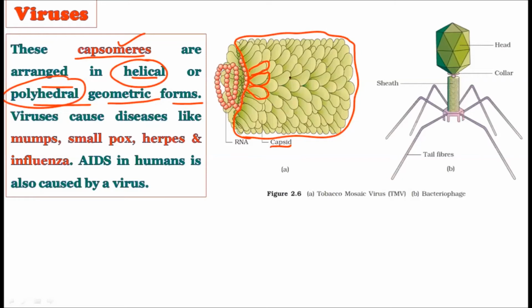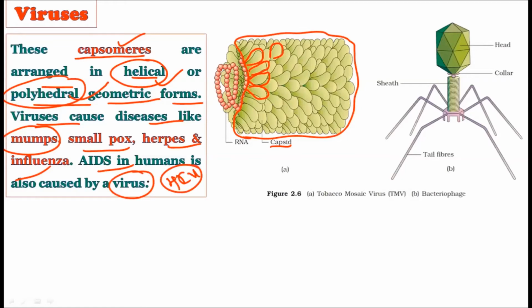You can see here, it looks like a 3D diagram, right? That is why we say that they are arranged in a helical form or the polyhedral form. Now, the viruses cause diseases. It's a general point. They can cause mumps, smallpox, herpes, influenza, and AIDS in humans, which is caused by the HIV virus, right? So viruses are responsible for causing various diseases, not only in plants but also in animals and bacteria. So these capsomeres are generally helical and polyhedral in shape, while the viruses are very famous for causing various kinds of diseases in humans as well as in plants and bacteria.